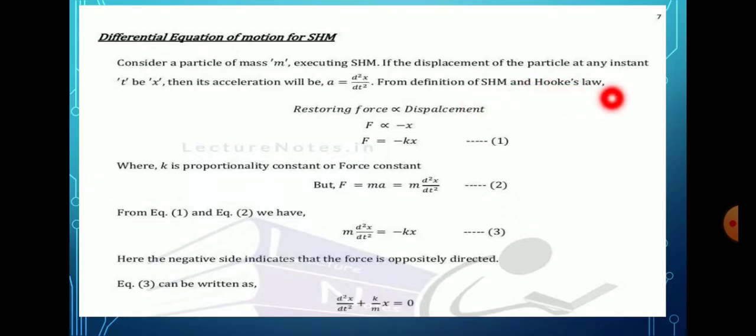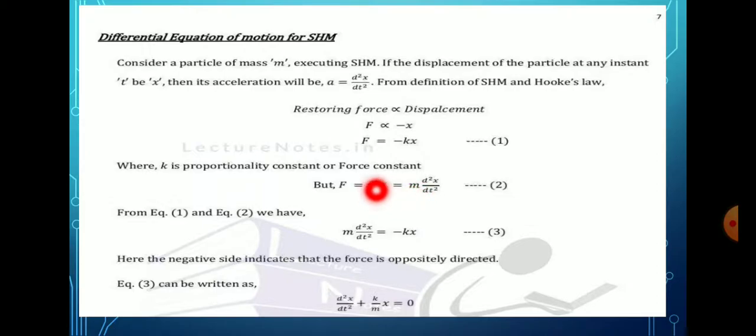We already studied Hooke's law in the elastic properties of materials. The restoring force is directly proportional to displacement, that is given by F is directly proportional to minus x. Here the proportionality constant is given as K. F is equal to minus Kx, that is equation number 1. Here K is the force constant. But F is equal to ma, Newton's law, mass into acceleration.